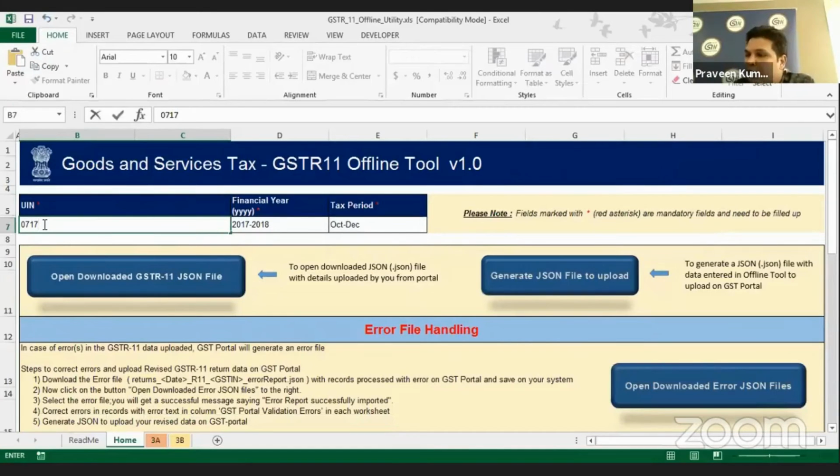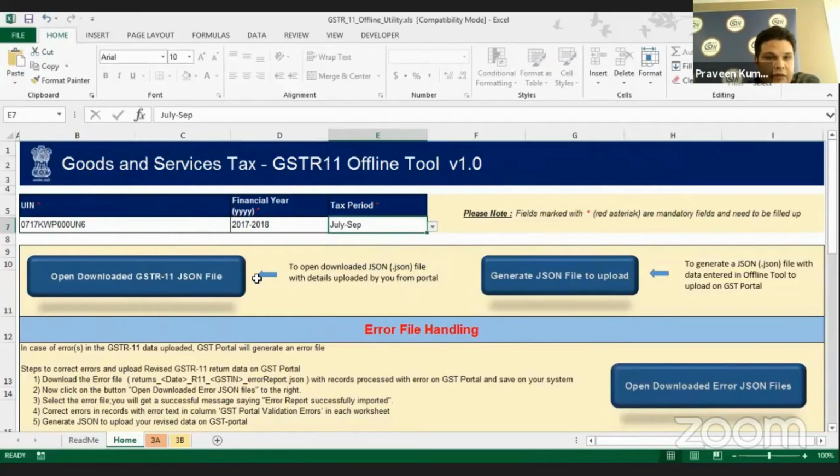One is a home tab, another one is a 3A tab, and the third one is a 3B tab. That is what Praveen sir has explained. 3B is for the credit and debit notes, and 3A for all your invoices. On the home tab, you have to enter your UIN number. Let's say I'll be entering a sample UIN number. Then you have to select your financial year for which you are supposed to be filling your data, and select the tax period for which you want to create your data.